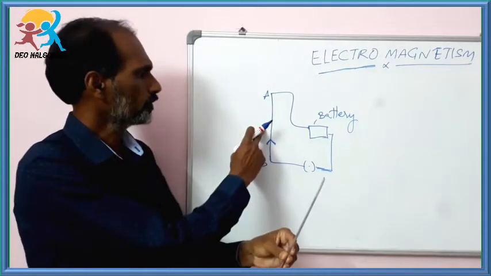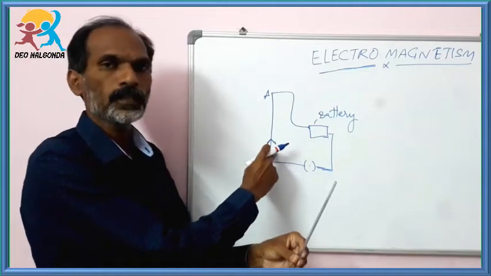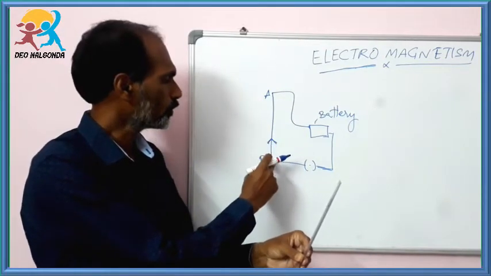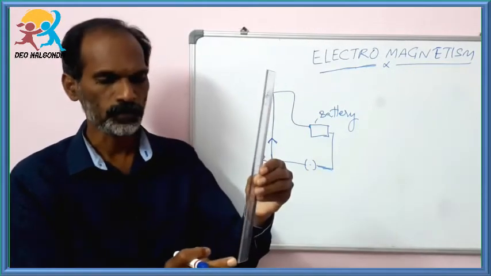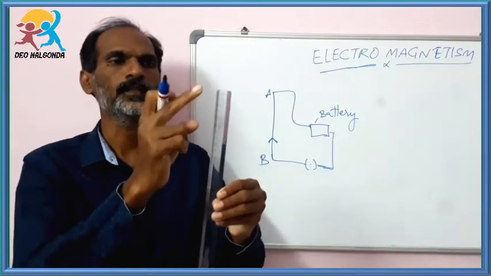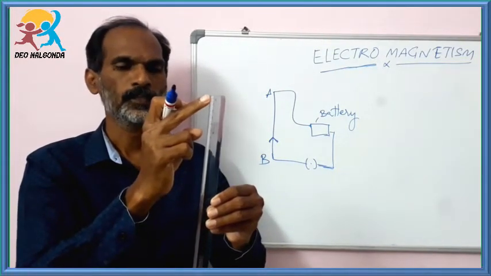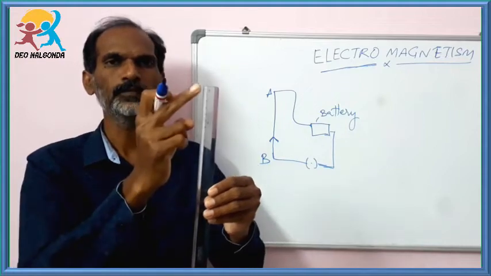In this electric circuit, the electric current is passing from B to A. If you consider this end as B and this end as A, it means the current passes from B to A.